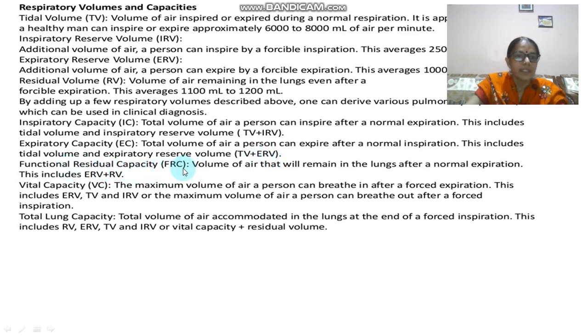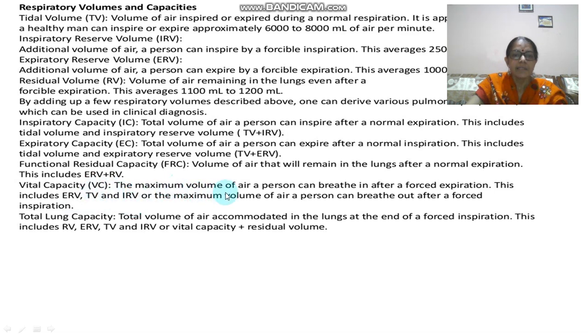Now moving further, the next one is the functional residual capacity. How can you calculate this? You can calculate this by adding ERV and RV. Moving further, the next one is the vital capacity. You can calculate the vital capacity by adding ERV, TV and IRV.